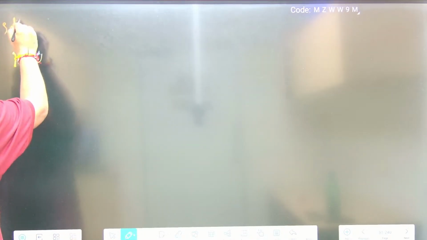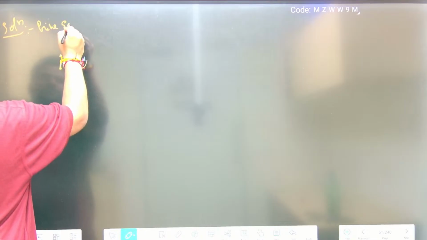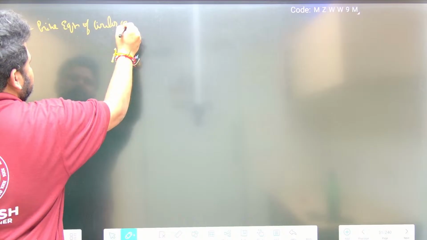Solution. The point P moves such that the lengths of the tangents from P to the circles S equal to 0 and S dash equal to 0 are in the ratio 2:3. Find the equation of locus of P. First, let us write out the given system of circles. The equations of the circles are: